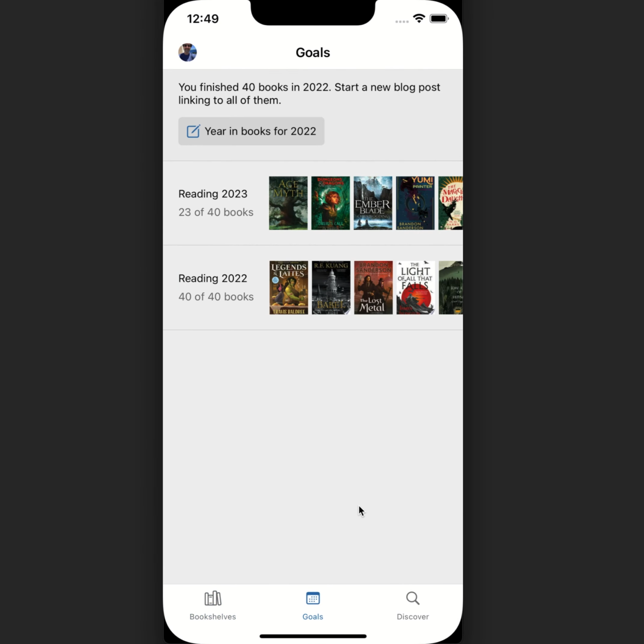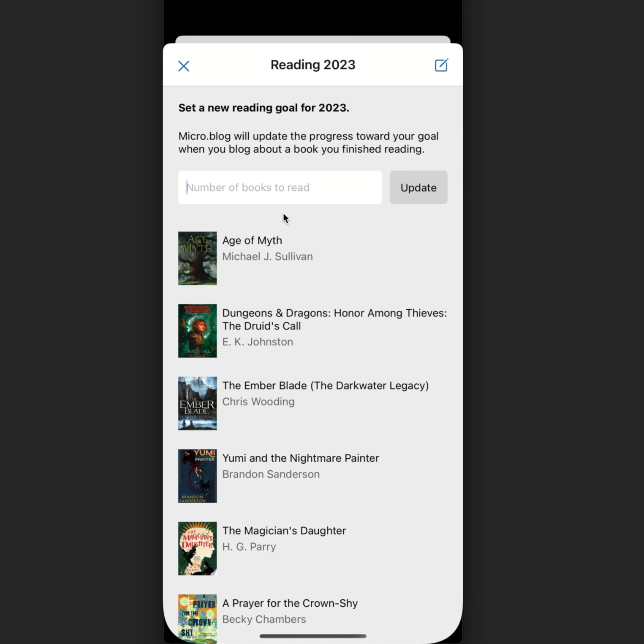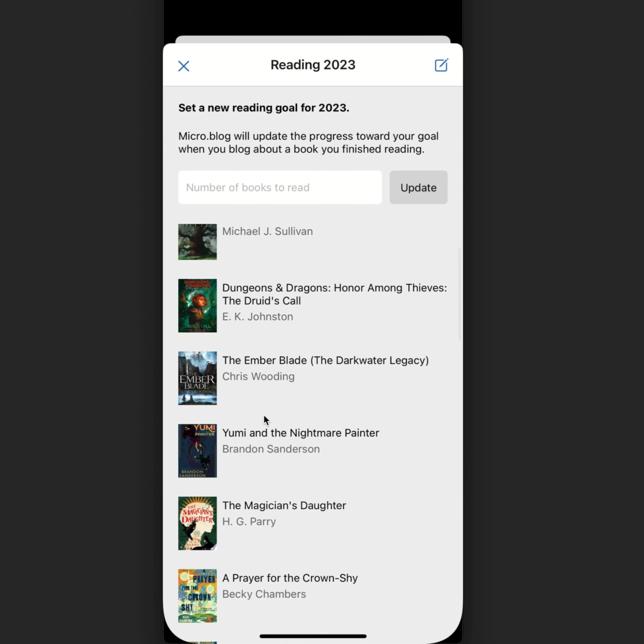Goals are just personal reading goals for yourself. They're private unless you want to share them. There's no pressure. If you just want to read 2 books, set your goal to 2, or just don't even use this feature. Personally, I'm trying to read 40 books this year. Again, this is not a competition. It's just if you feel like it helps you to set a goal for how many books you want to read. So Micro.blog keeps track every time I post on my blog if I'm making progress toward my goal. So these books I've read this year, Micro.blog keeps track of them. If I change my mind on the reading goal, I can just update it here to a different number.